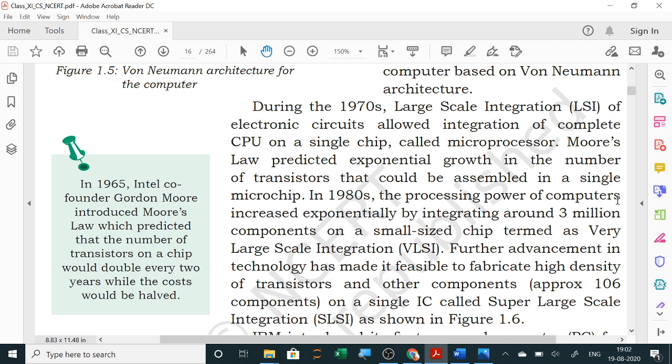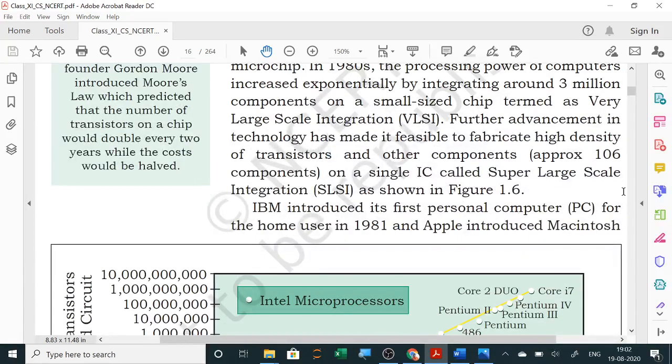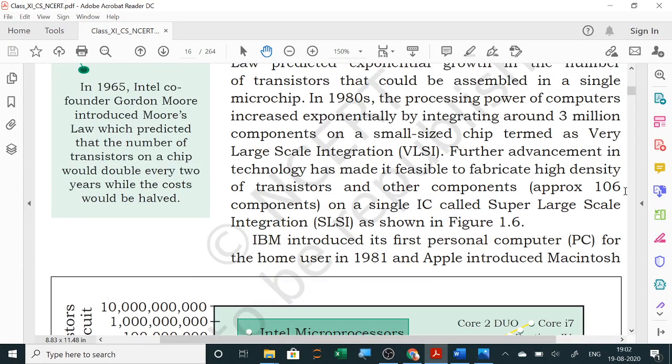Further advancement in technology has made it feasible to fabricate high density of transistors and other components, approximately 10^6 components on a single IC, called super large scale integration, SLSI.